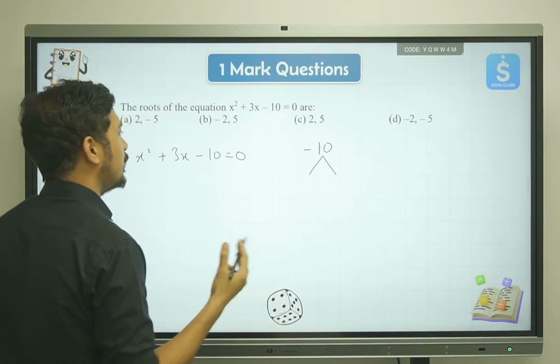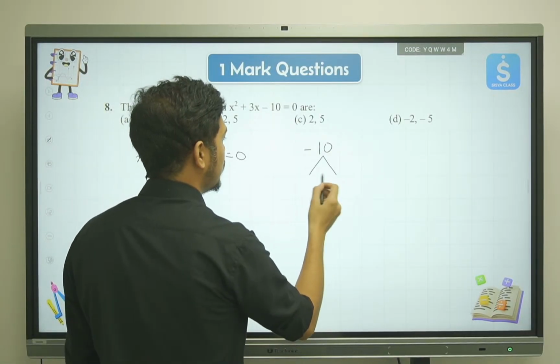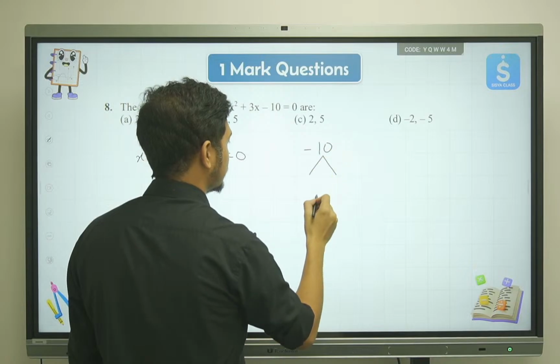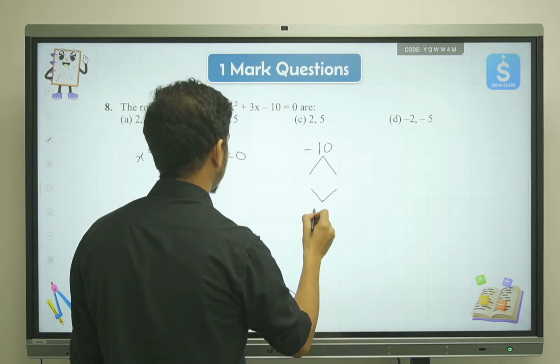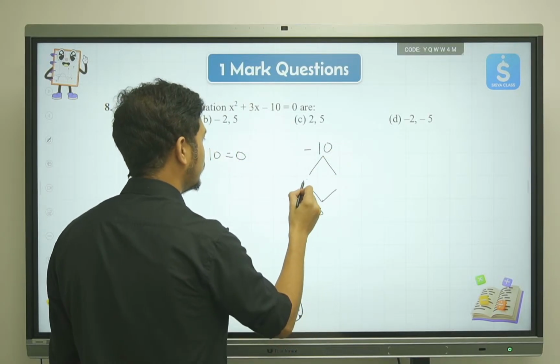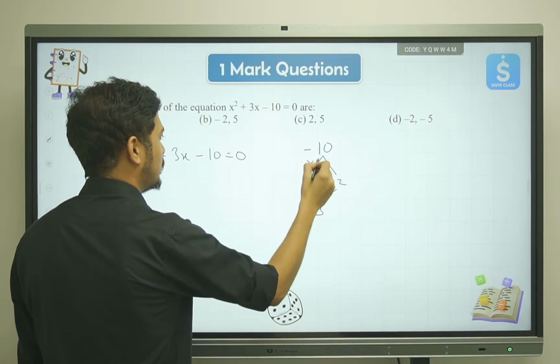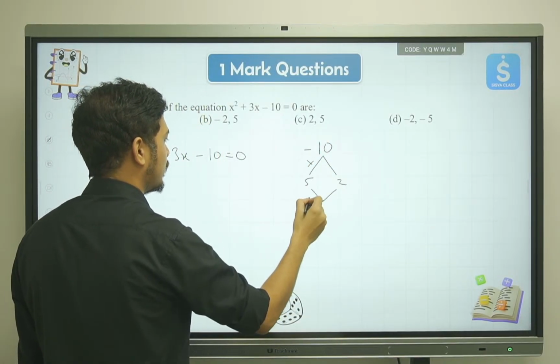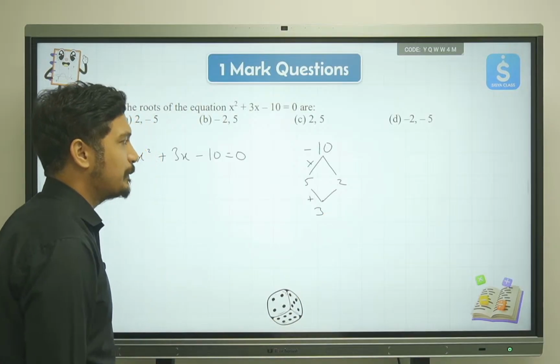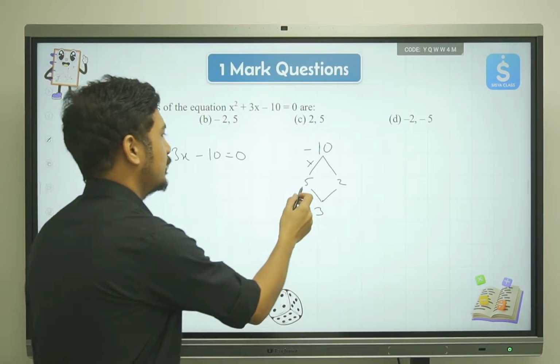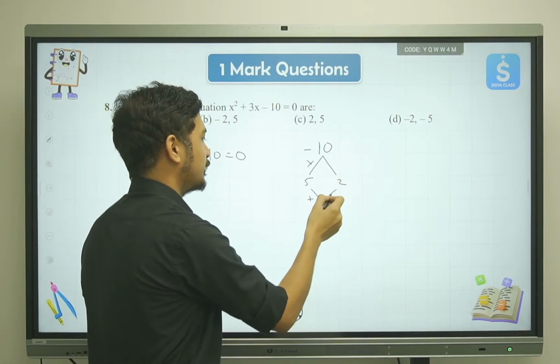We need to split minus 10 in a way that if we multiply the two numbers, we get minus 10, but if we add the two numbers, we get 3. What can those numbers be? They can be 5 and 2. On multiplication we should get this, and on addition we should get this. So 5 times 2 is 10, and 5 minus 2 is 3.